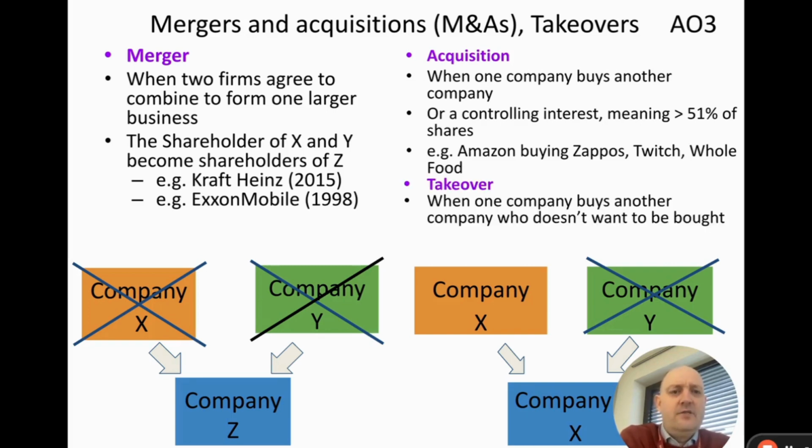Finally, what is a takeover? A takeover is very similar. It's the same as an acquisition. The only difference is when one company buys another company, but that other company doesn't want to be bought. With an acquisition, company X will go to company Y and say, we want to buy you, here's a price. Company Y may then say, okay, we agree to be bought, and then the acquisition follows. A takeover happens when company X says, we want to buy you, company Y. Company Y says no, and then company X says, well, we're going to buy you anyway. We're going to go and buy 51% of the shares. That's not always possible, but that's basically what a takeover means.